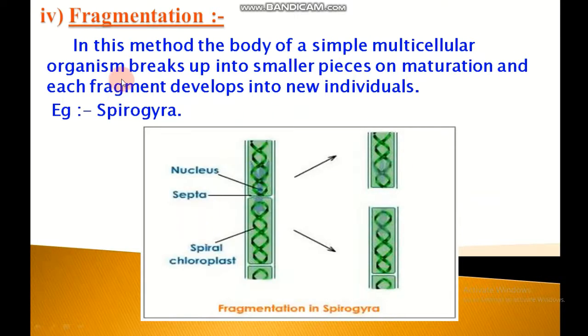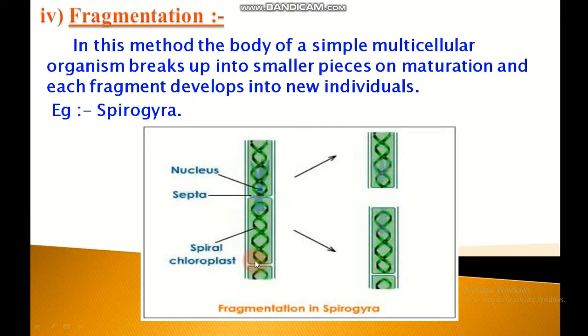Next type of asexual reproduction is fragmentation. What is fragmentation? In this method, the body of a simple multicellular organism breaks up into smaller pieces on maturation, and each fragment develops into a new individual. Example, Spirogyra.